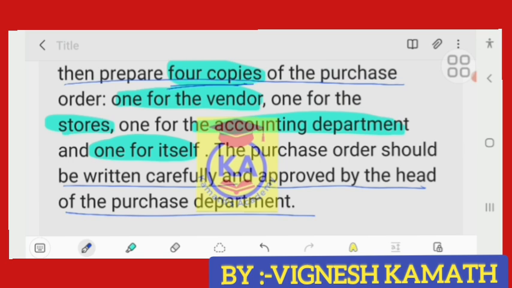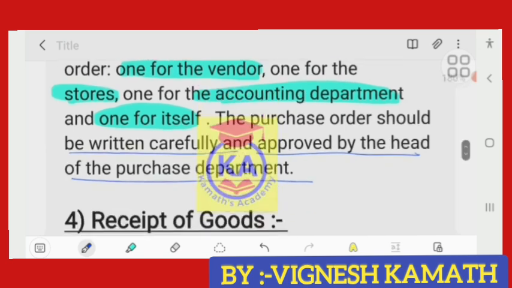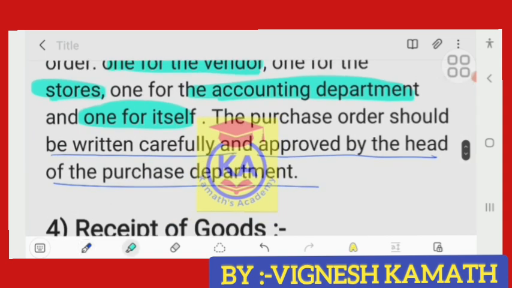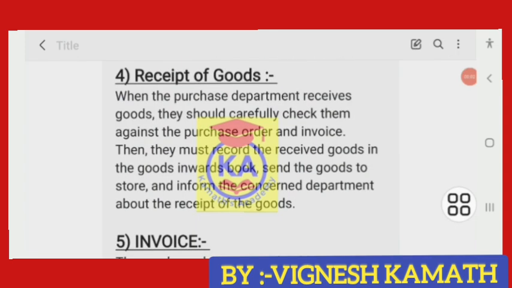I hope you are able to relate this. One person's work will be checked by another. Here, the other members of the purchase department prepare, and their work is checked by the head of the purchase department, right? So that is the need of dual check. The purchase order should be written carefully and approved by the head of the purchase department. Fourth step is regarding receipt of goods.